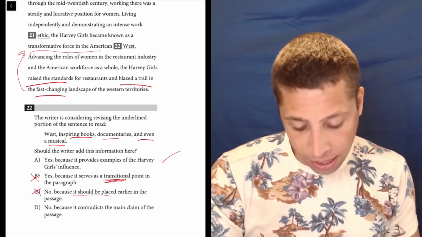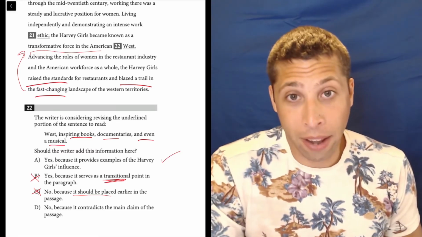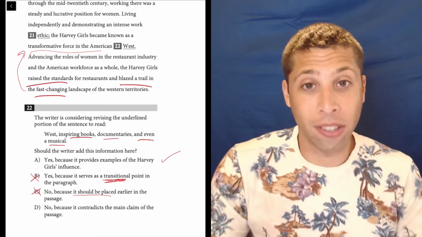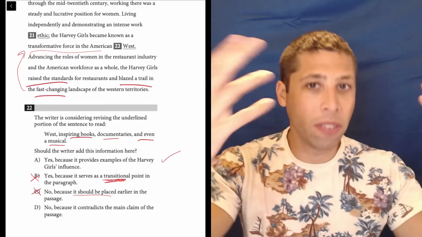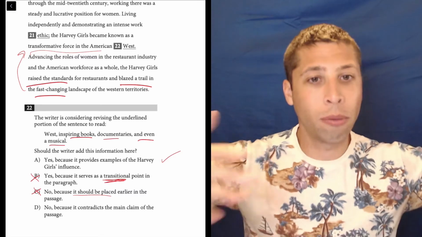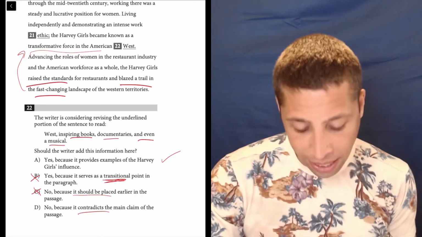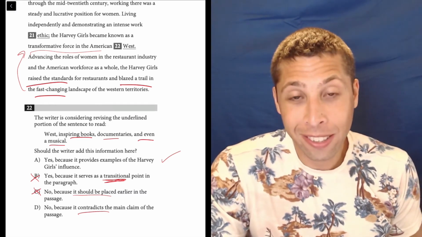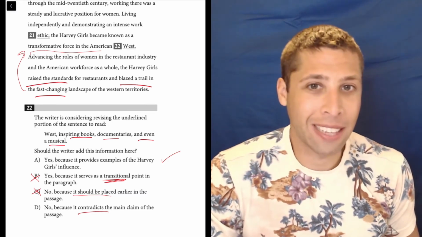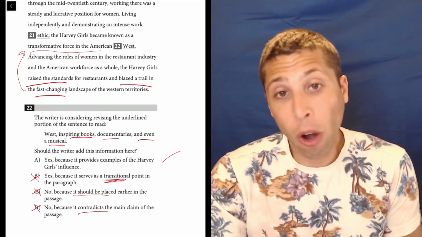Same kind of thing with D. It contradicts the main claim of the passage. This is a very bad thing because the whole paragraph, the whole passage is kind of talking about the Harvey houses and the Harvey girls and this kind of railroad culture of this time period. So it's not contradicting the main claim. It's just listing a bunch of ways that these people were important. That's, if anything, supporting the claim. So those are all bad reasons.